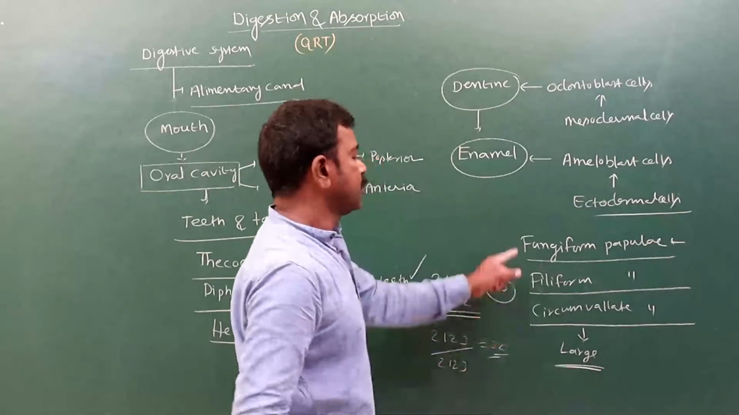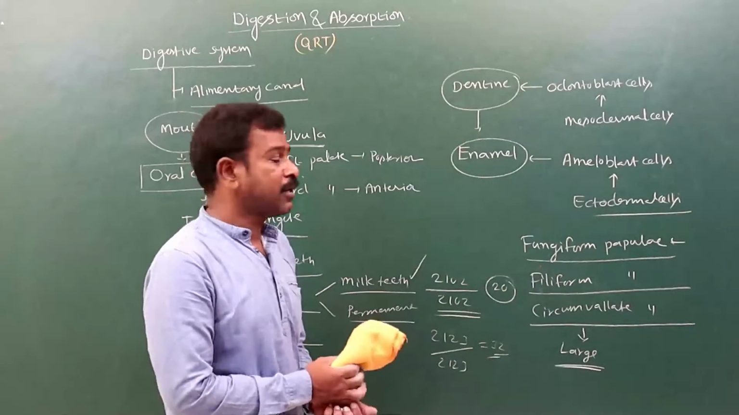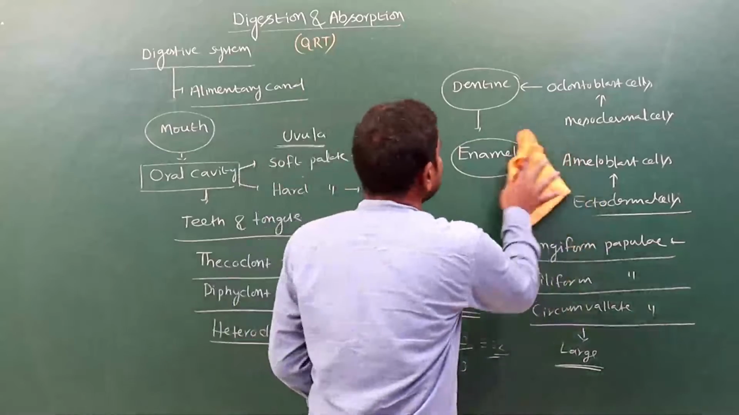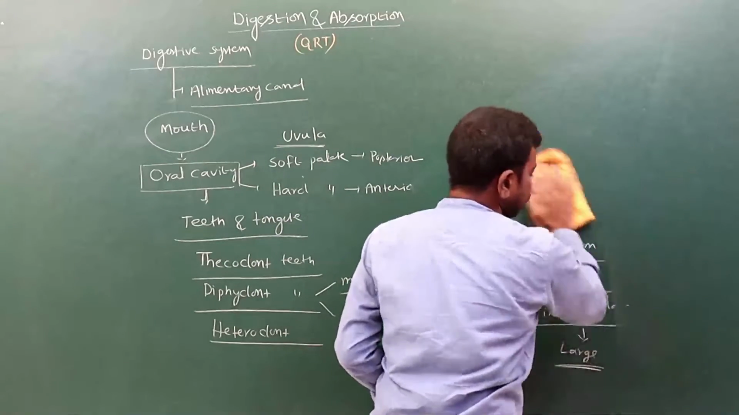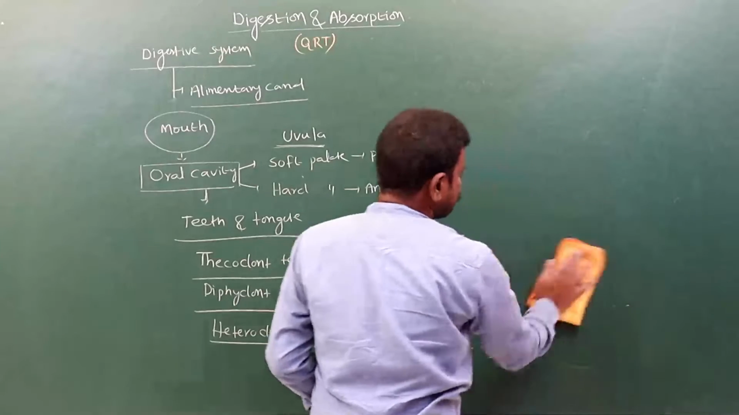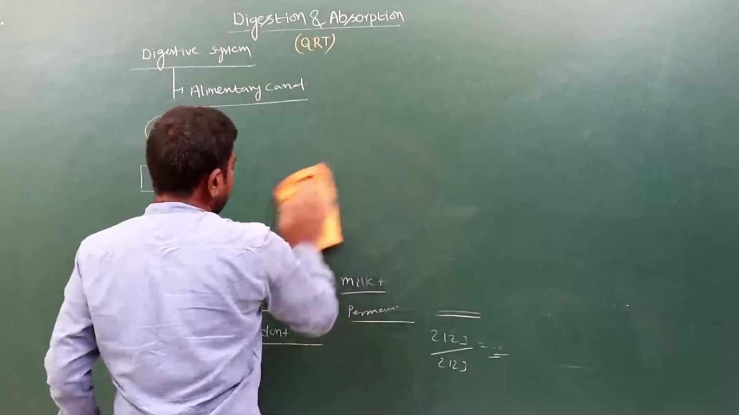Got it? Like this, these three papillae. In these papillae only, the taste buds are present. The tongue is acting as a universal toothbrush, because the tongue helps to mix the food material with the saliva.